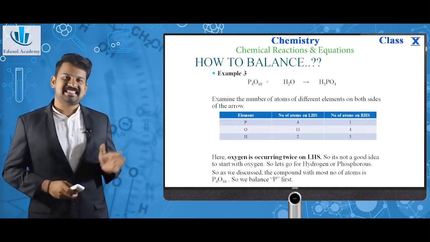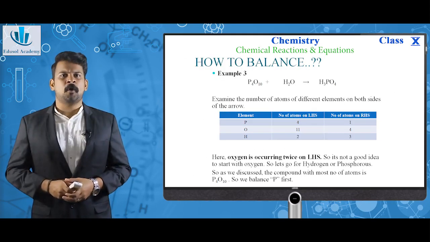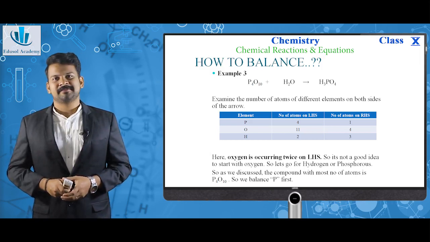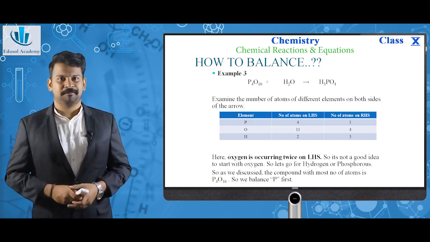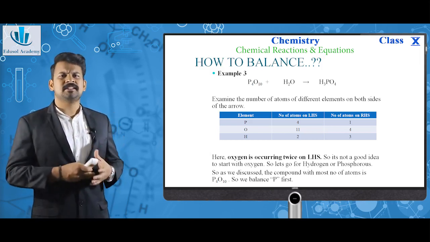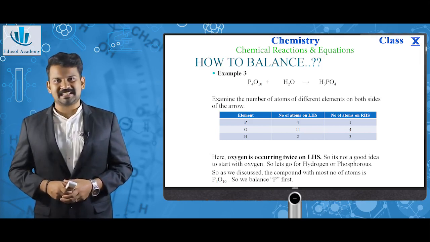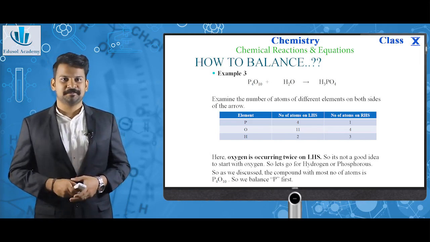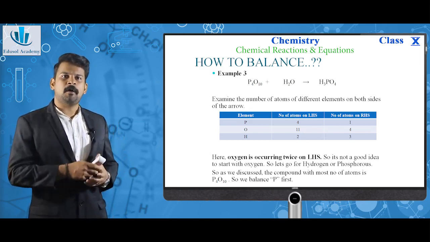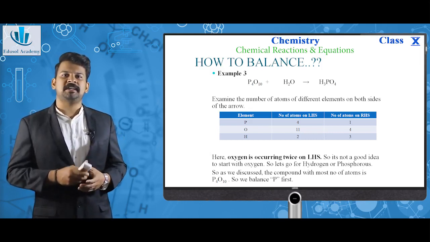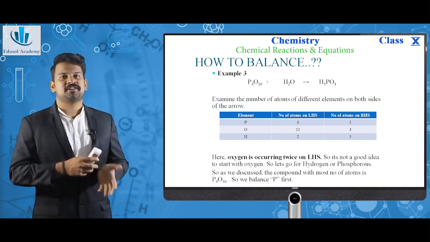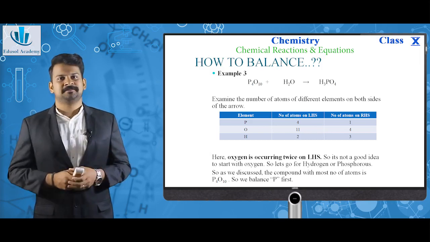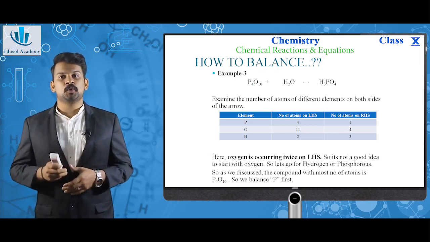So moving to example 3. P4O10 plus H2O giving H3PO4. As we just discussed, examine the number of atoms of different elements on both sides of the arrow. There are 4P on left and 1P on right. Coming to oxygen, 11 and 4. Coming to hydrogen, 2 and 3.